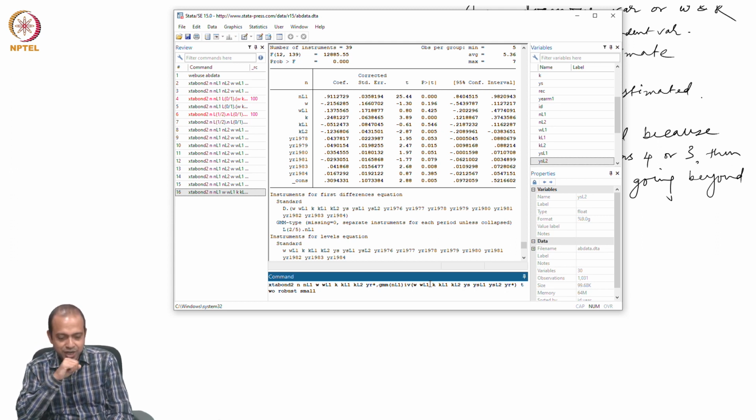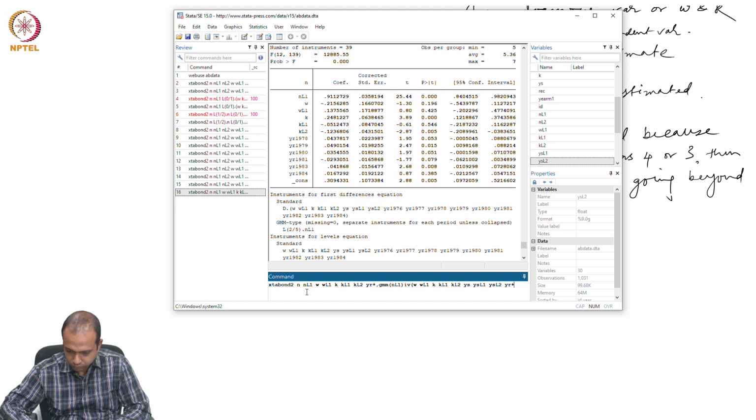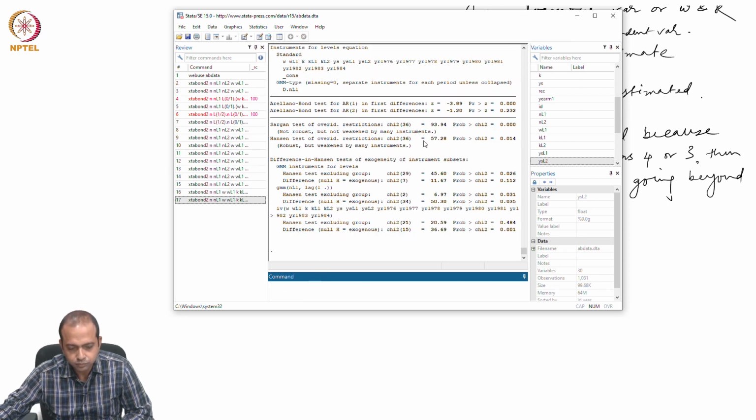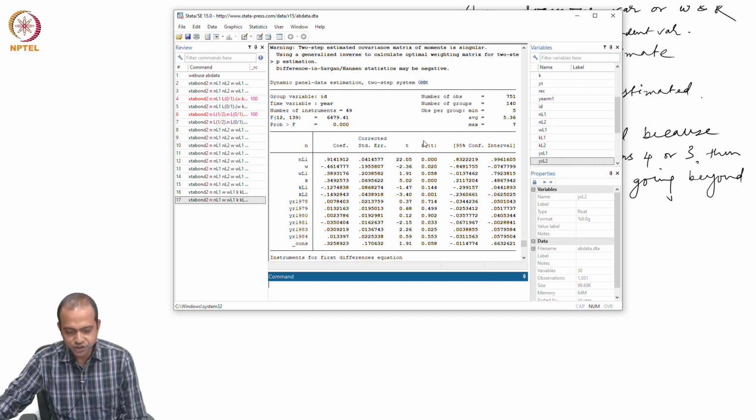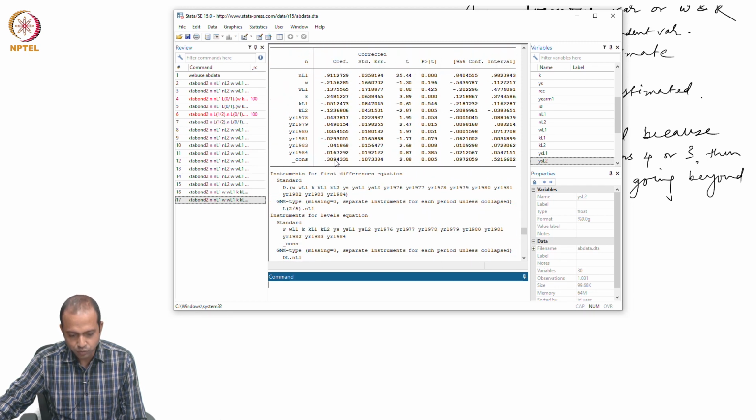What happens in that context? Even without restriction it is coming out to be 0.91, with restriction also it is 0.9112.